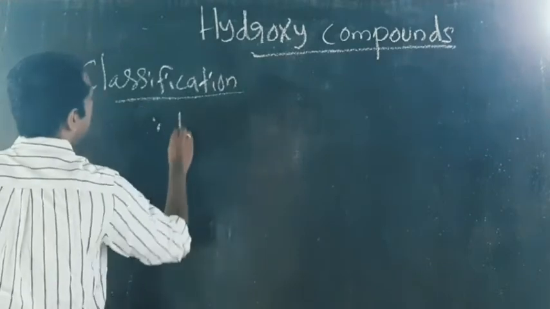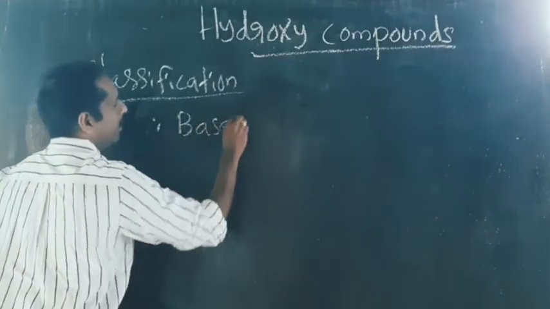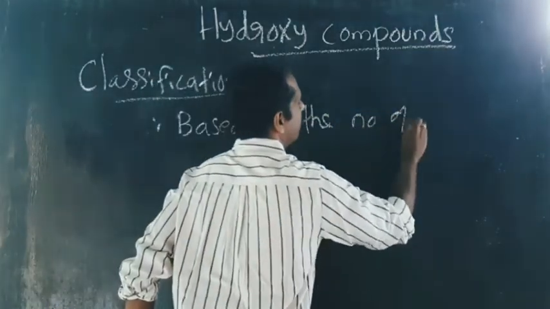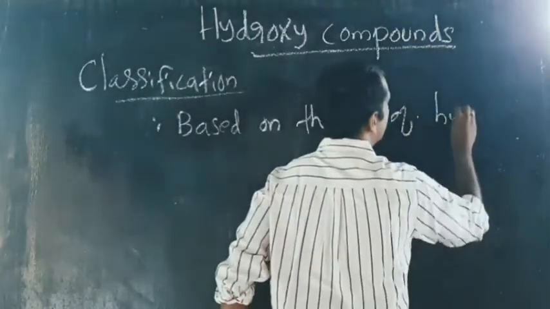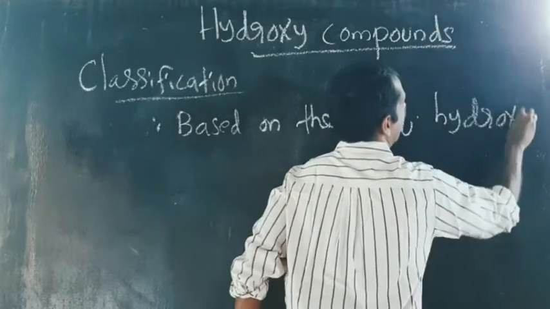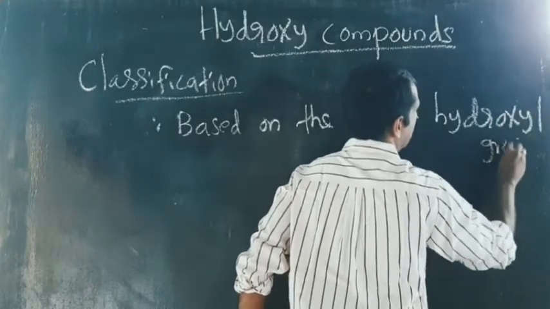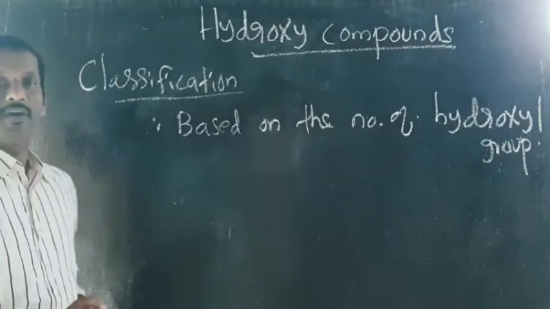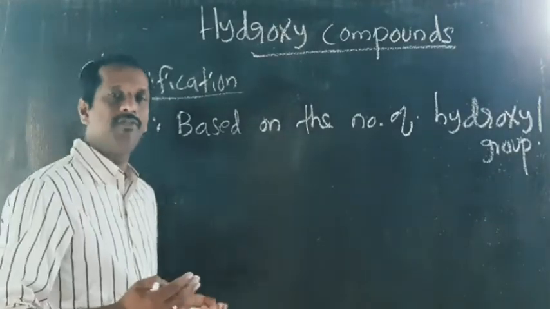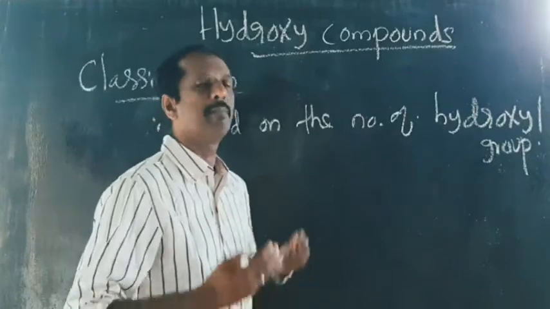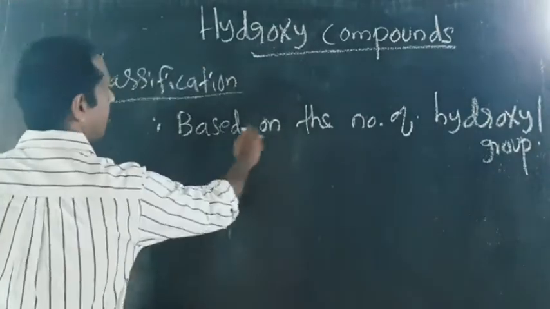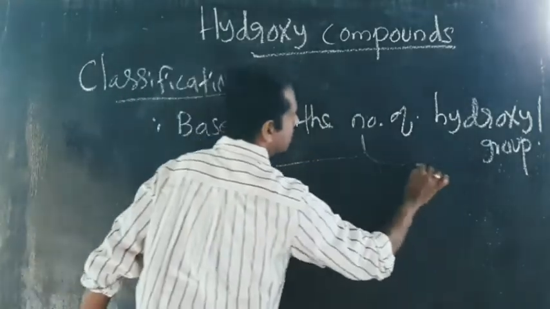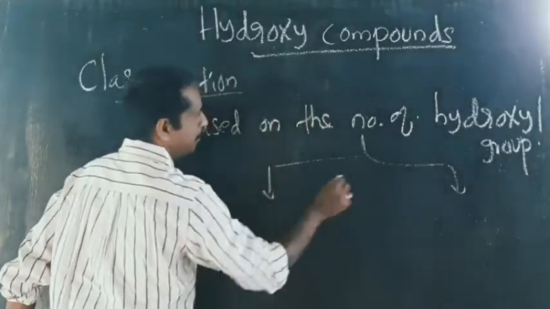First one, based on the number of hydroxyl groups. So hydroxy compounds we are classifying on the basis of the number of OH groups present in them. Based on the number of hydroxyl groups, hydroxy compounds are classified into three: